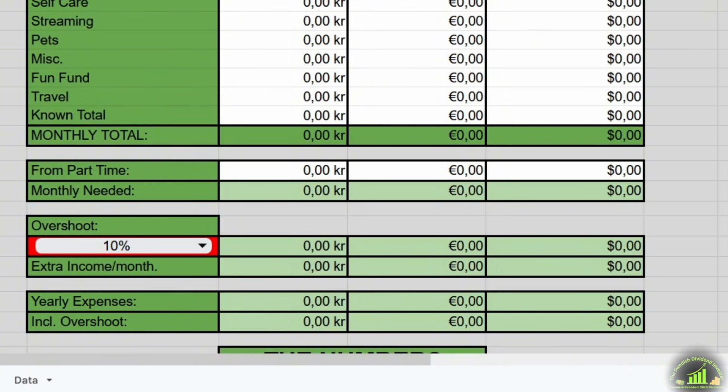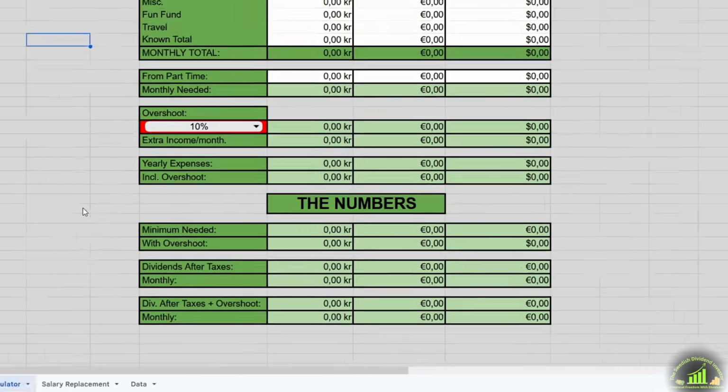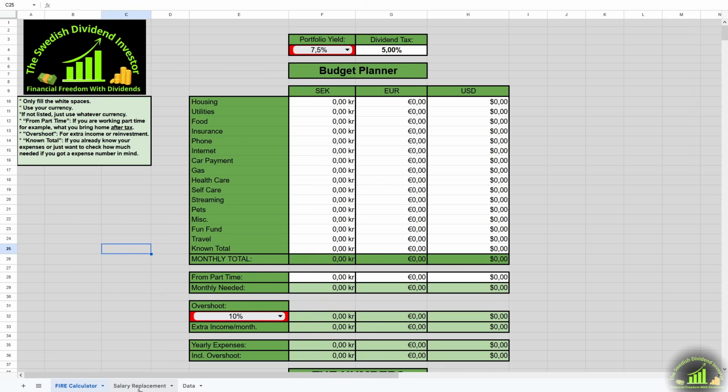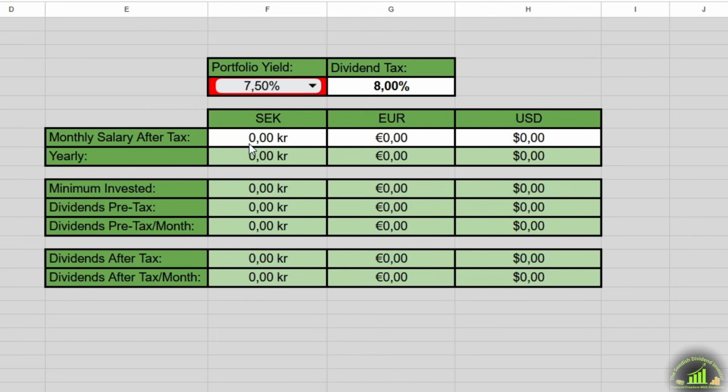And that's basically it. The rest is just numbers. It will calculate what the minimum invested amount is, based on yield, expenses and taxes, and it will also give us the overshoot numbers. I'll quickly show you the next page. It's simply a salary replacement calculator using the same principles as the previous page, except expenses.